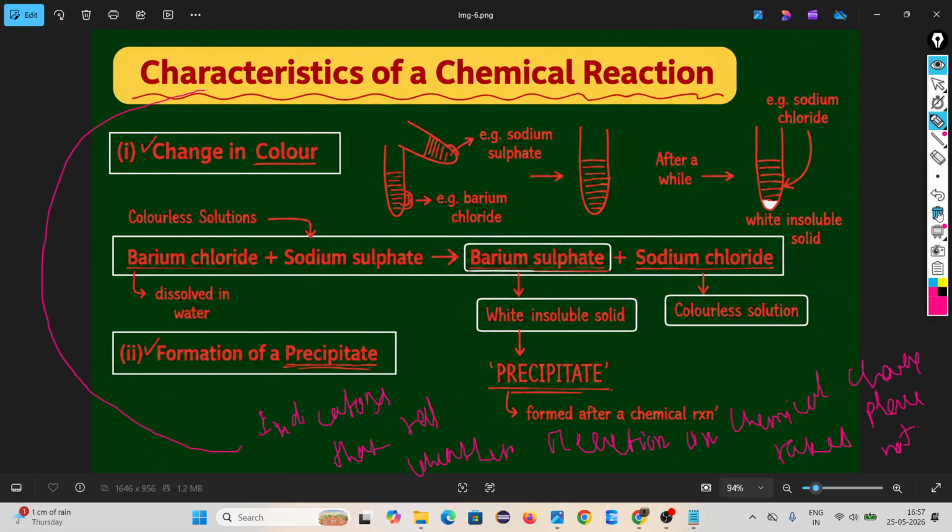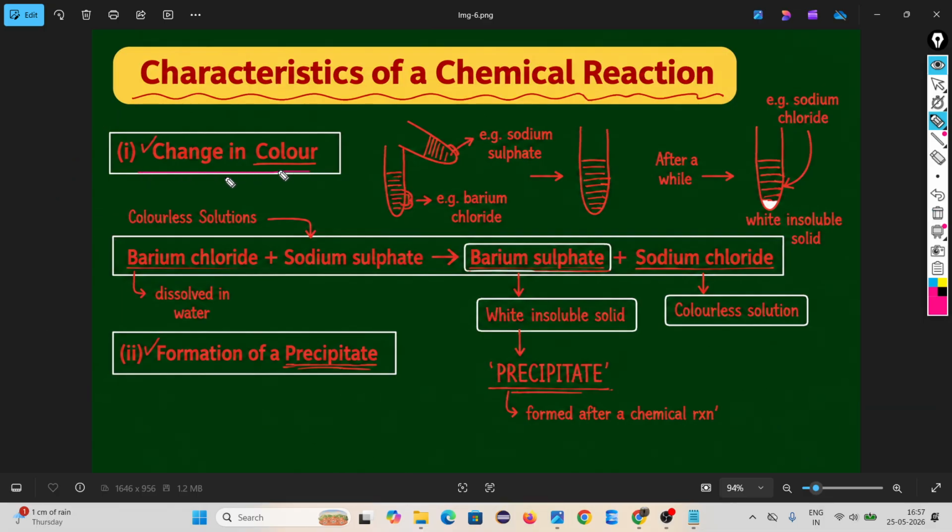Okay, how? Change in color. Number one is change in color. When a chemical reaction occurs, sometimes the color of the product will change. Okay, look, for this I am taking one example. Barium chloride.